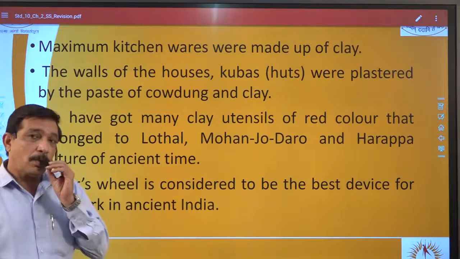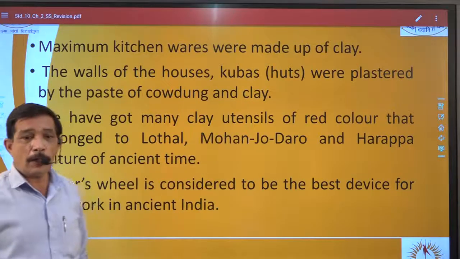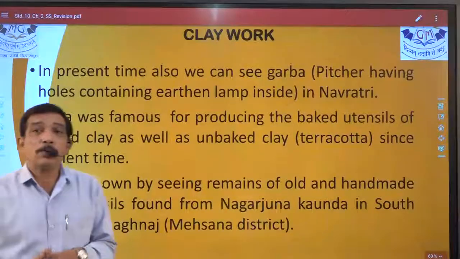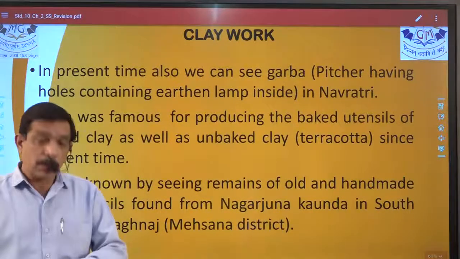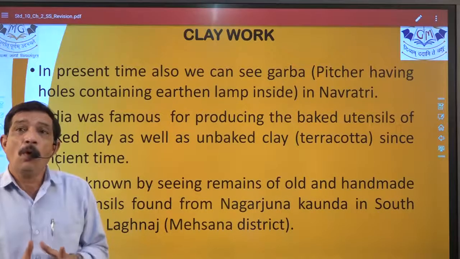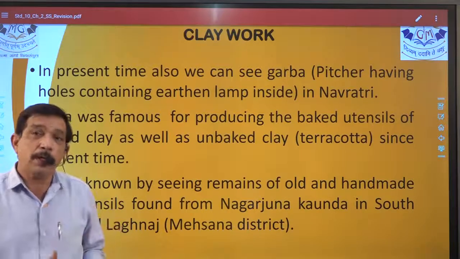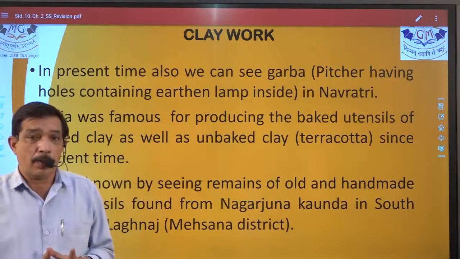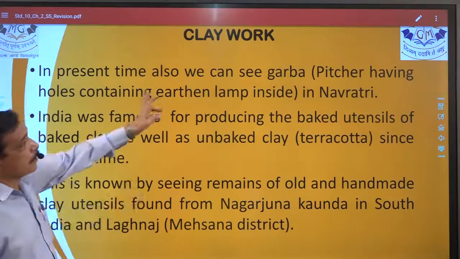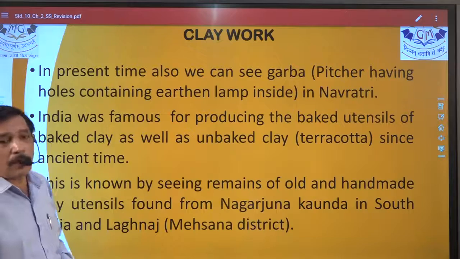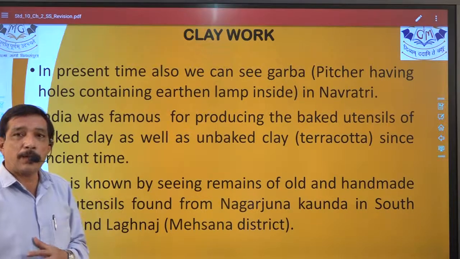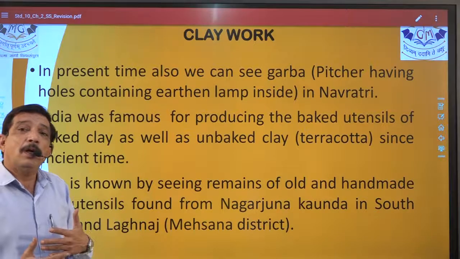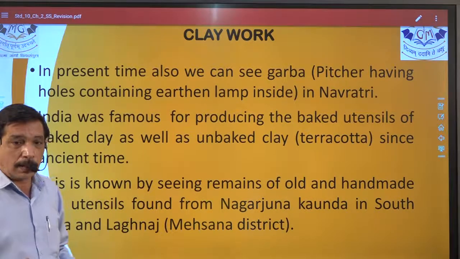The clay utensils found of which color? Red color, right? So this point is covered. So we have to organize ourselves so that we clearly know from which point an MCQ or a fill in the blank can be created, right? In this first line, for example, the garba pot having holes and containing a lamp inside, we use it in Navratri. This is a point from where an objective can be made, right?